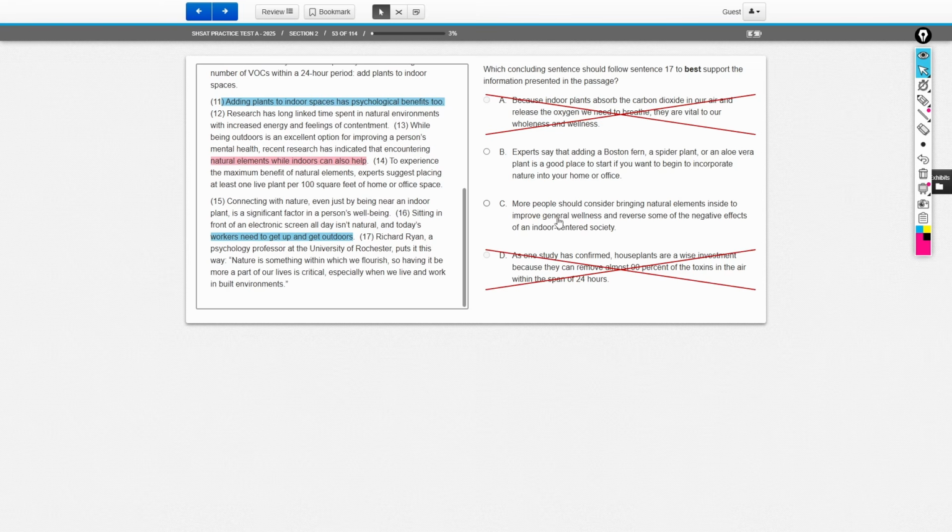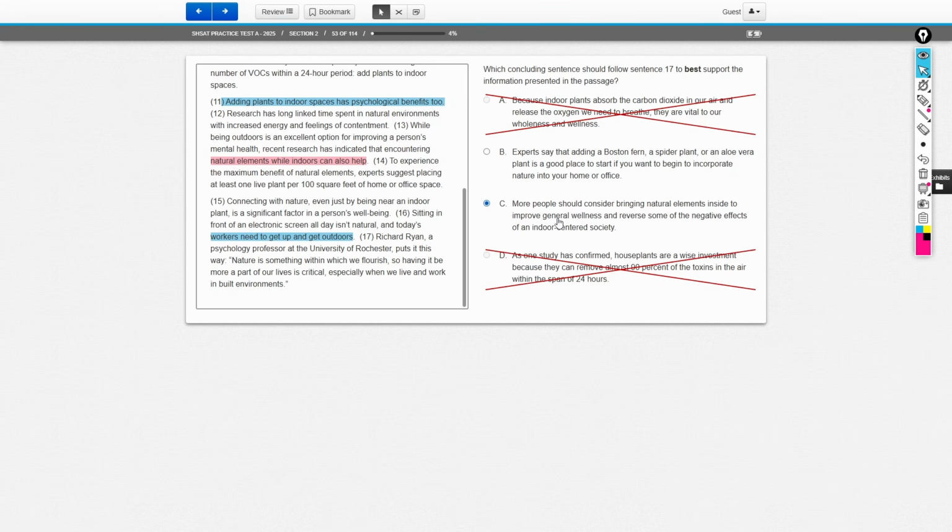Or are you going to restate that more people should consider bringing in natural elements to improve their wellness? Well, you're going to restate what you want. You want people to bring plants indoors. So having choice C as your final concluding statement solidifies your argument here.